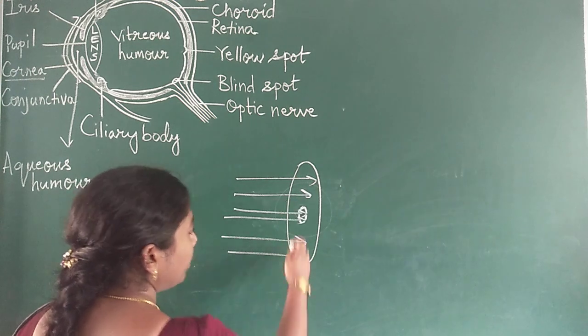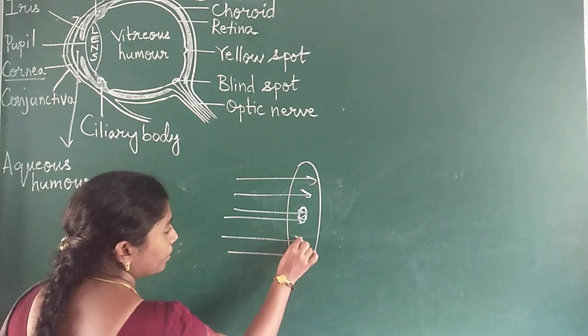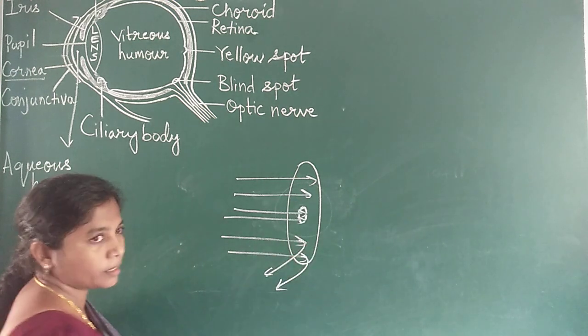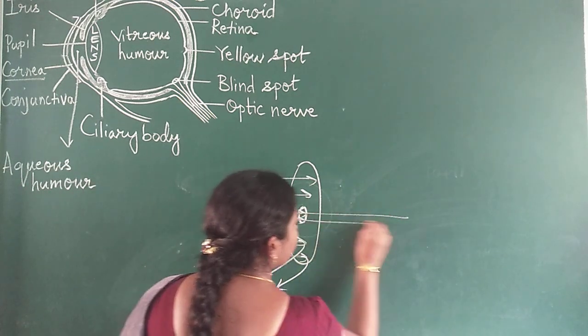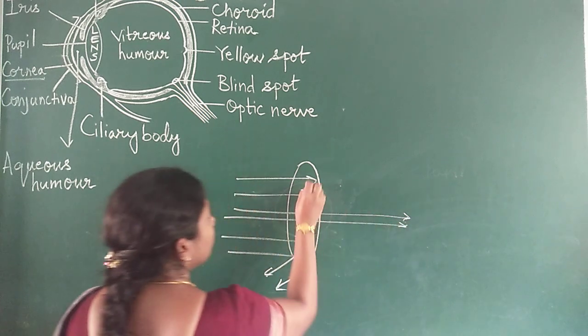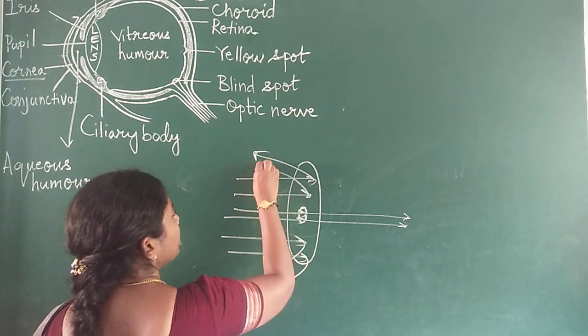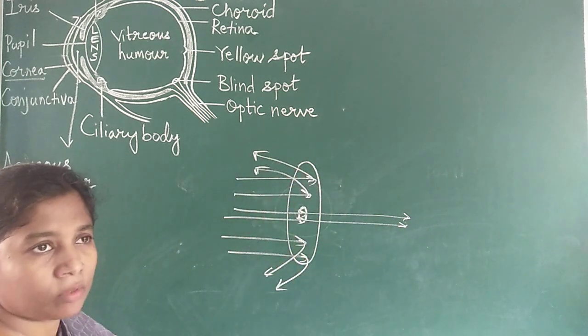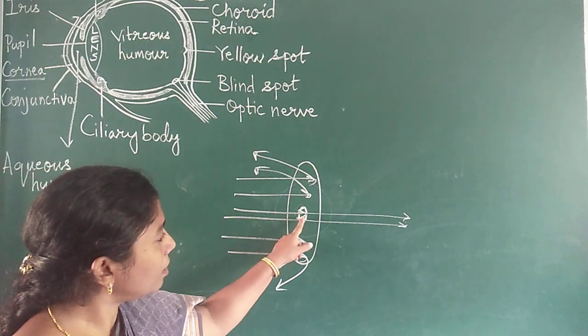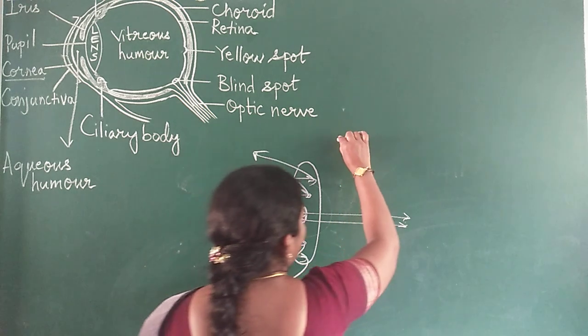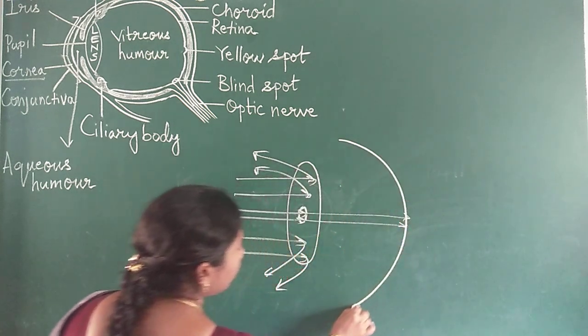The light falling on the iris will refract, but the light falling in the pupil enters into your eye. This refraction is the color of the eye. If it is brown, brown light will refract.